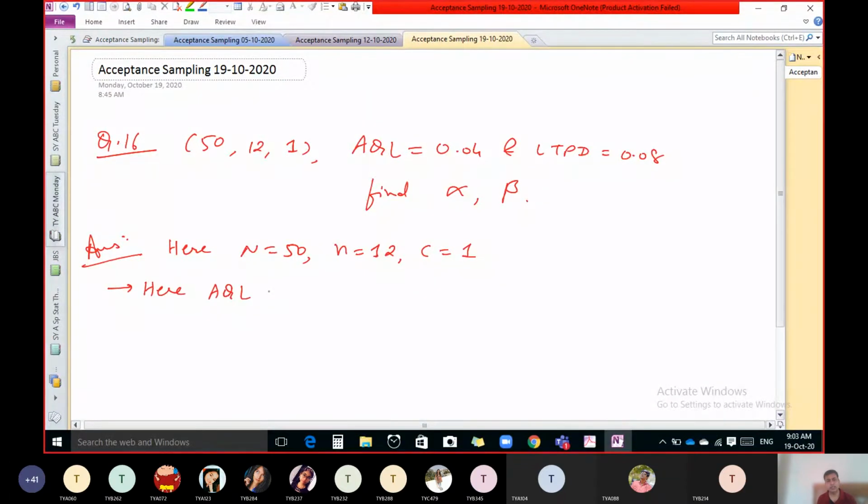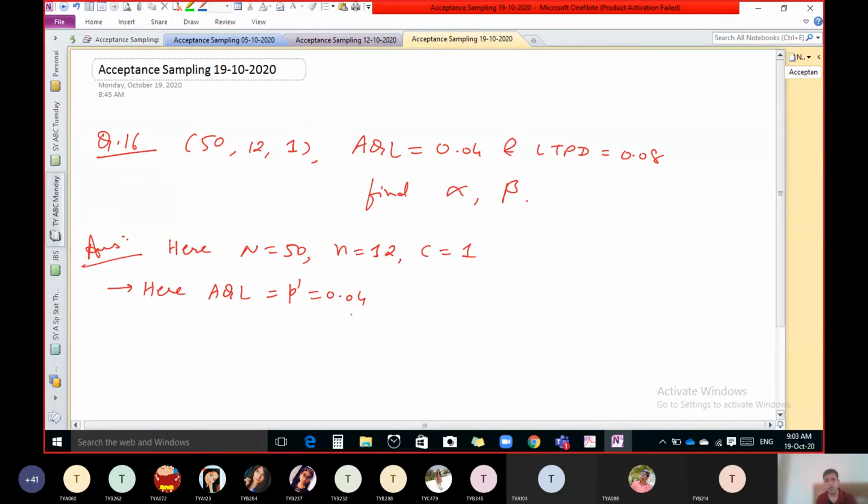Okay. Now AQL. AQL is nothing but you can consider as P dash, proportion of defective, that is 0.04. Now what is the meaning of AQL? AQL means acceptable quality level. What does it mean?